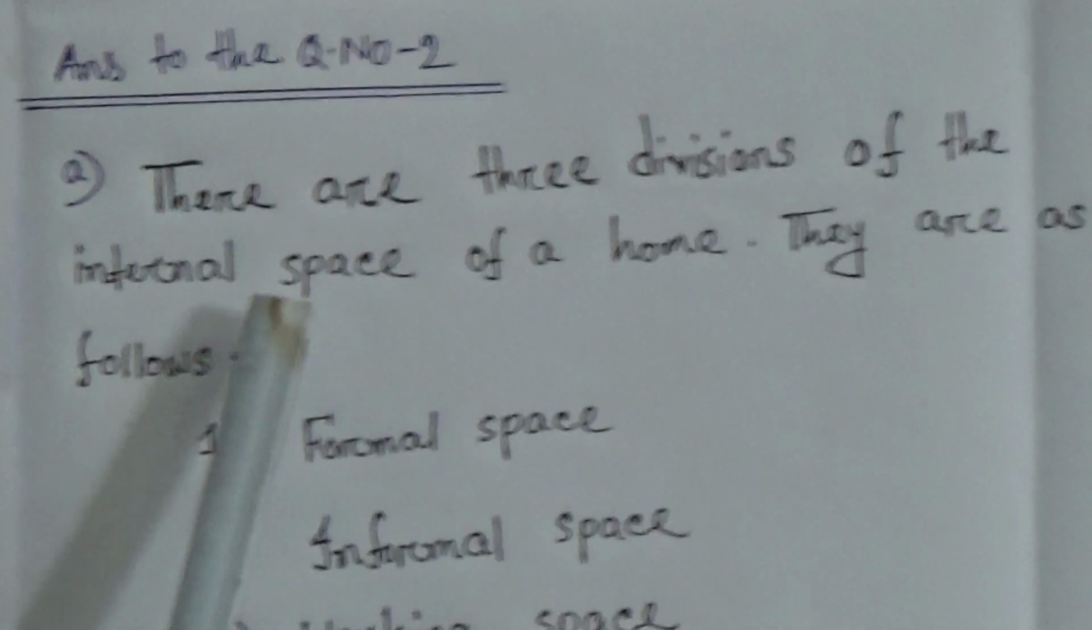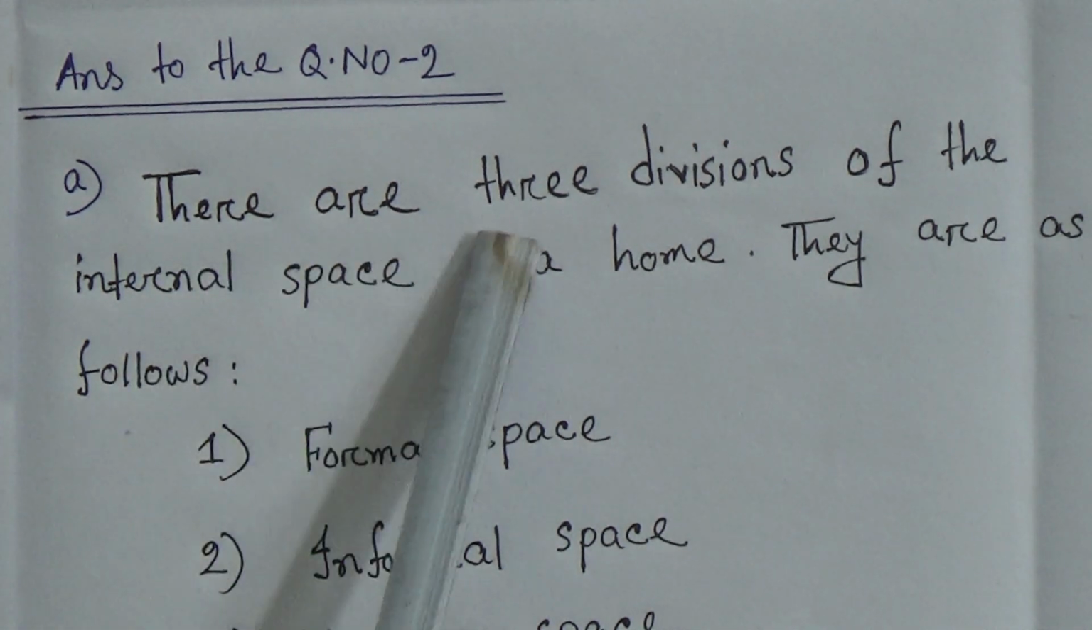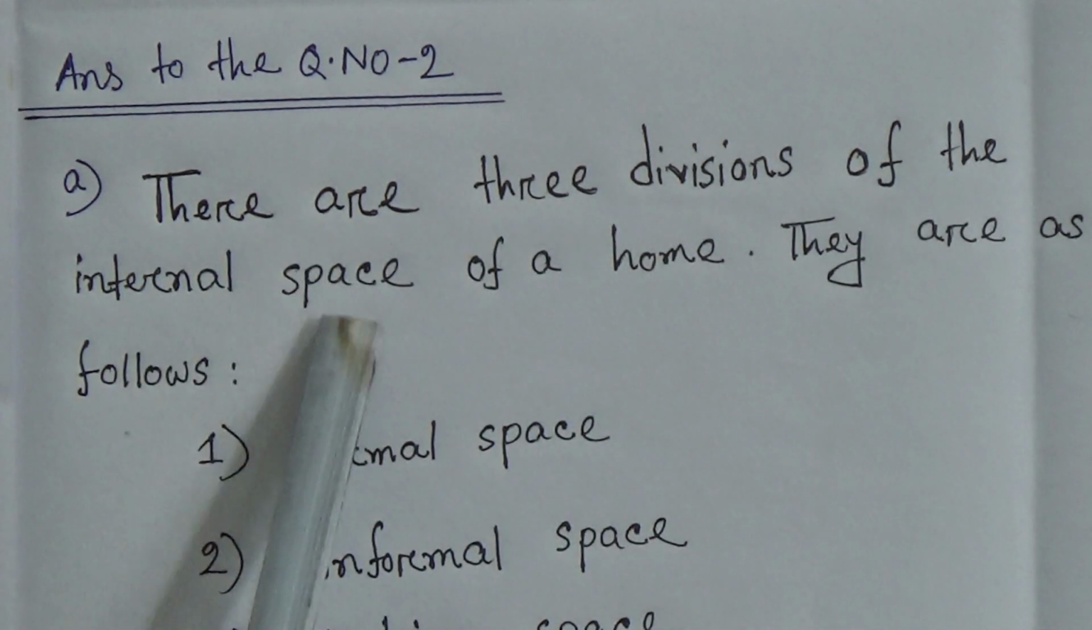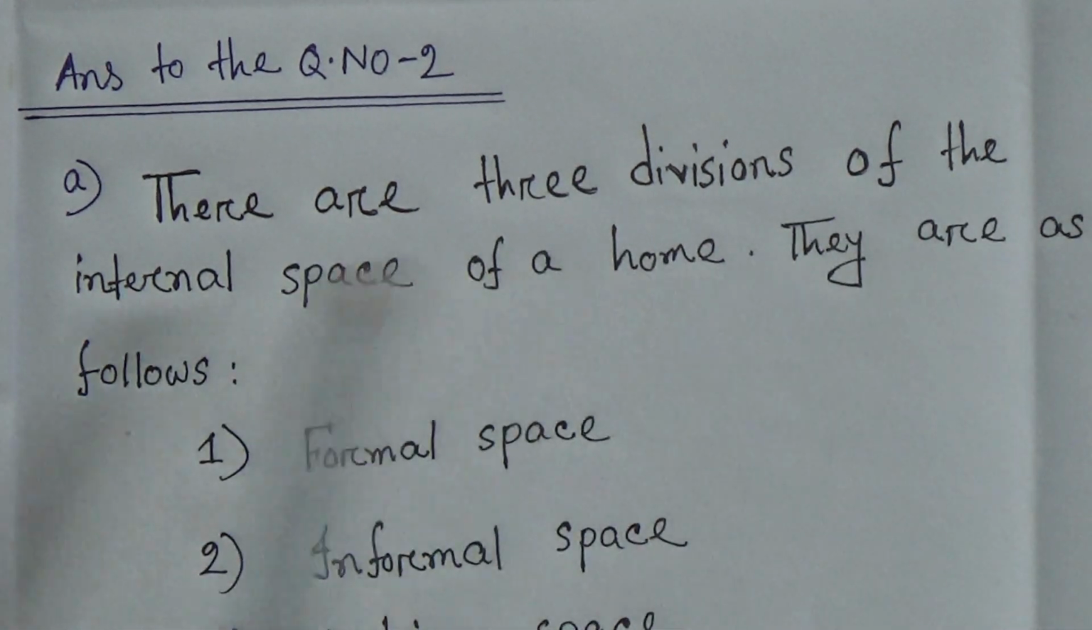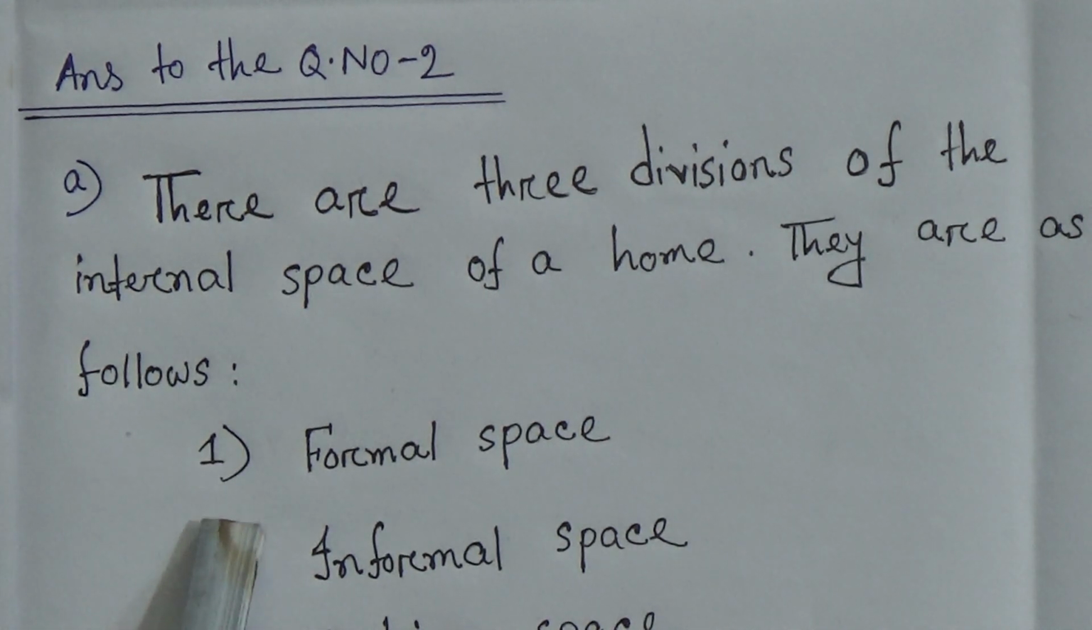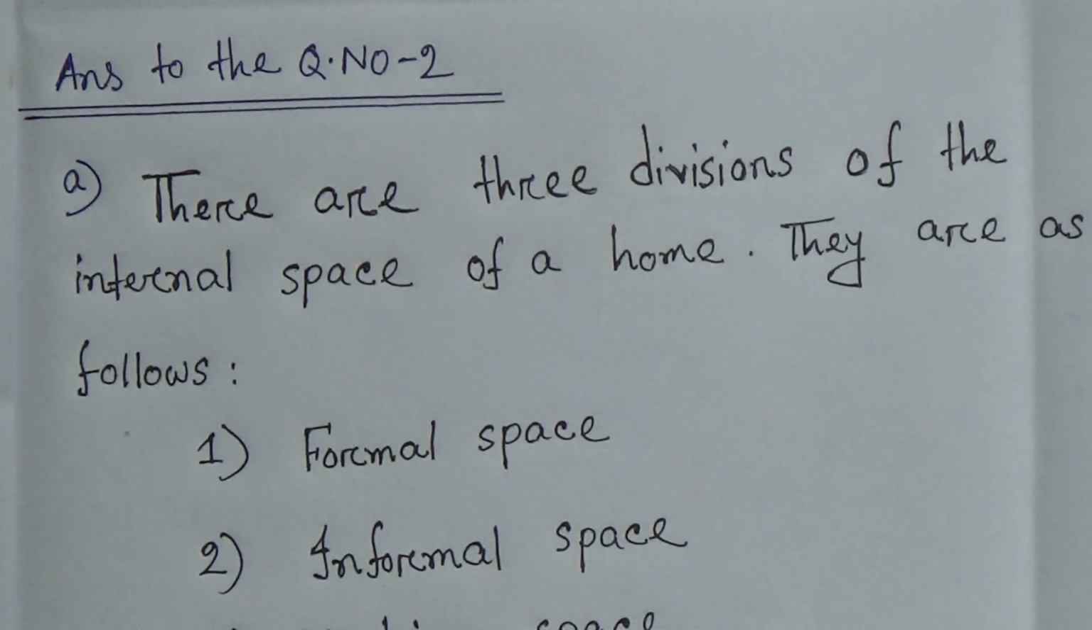Again, I am telling this answer. There are 3 divisions of the internal space of a home. They are as follows: 1. Formal space, 2. Informal space, 3. Working space.